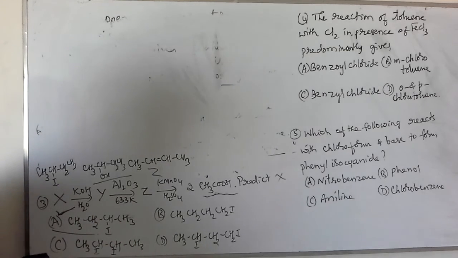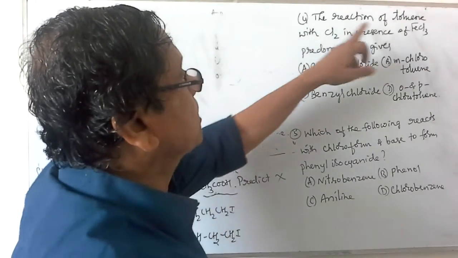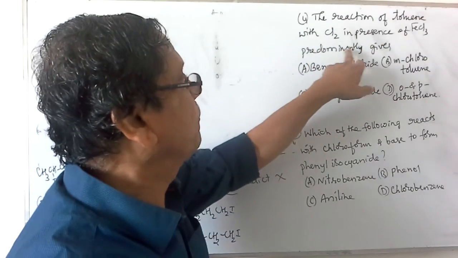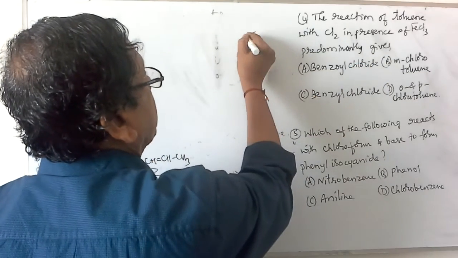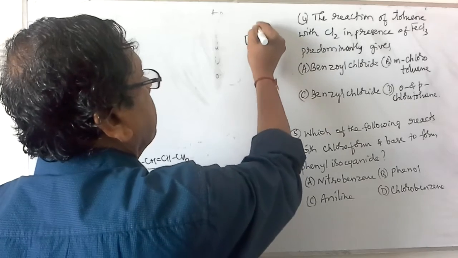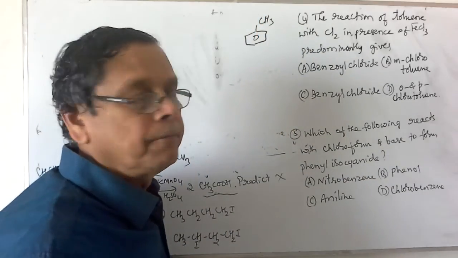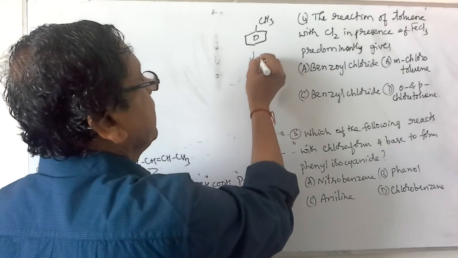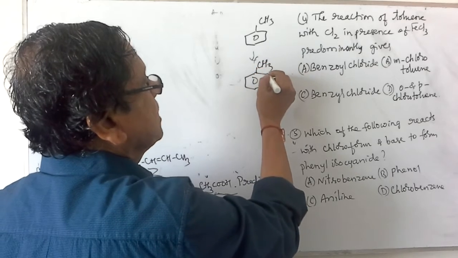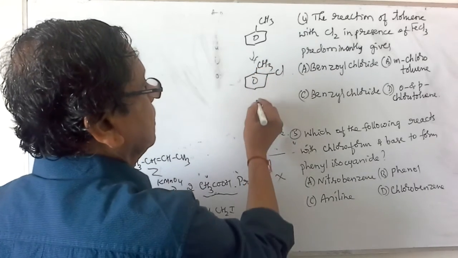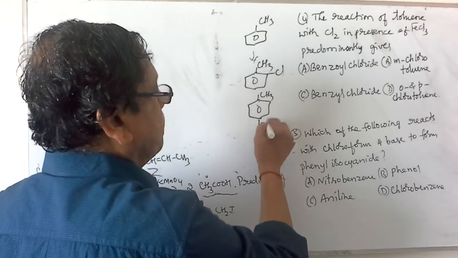this A, 2-iodobutane. Coming to the next one, the reaction of toluene with chlorine in presence of FeCl3 predominantly gives rise to what? As I told you in one of the previous questions, toluene contains a CH3 group which is ortho and para orienting. Therefore, the substitution will take place in the ortho and para position.